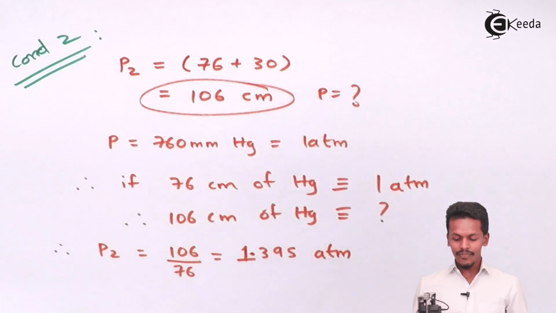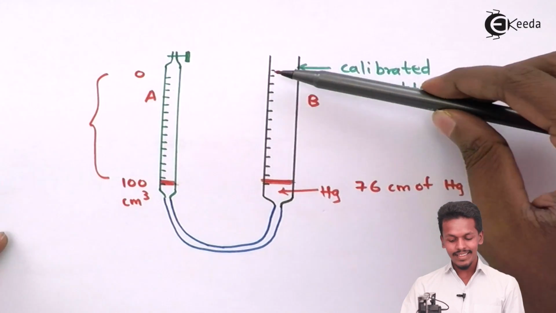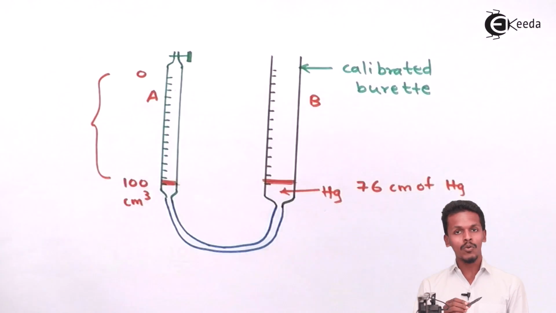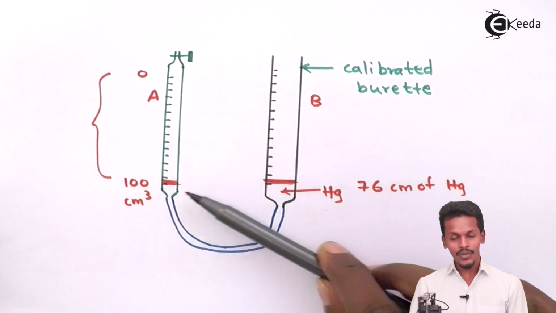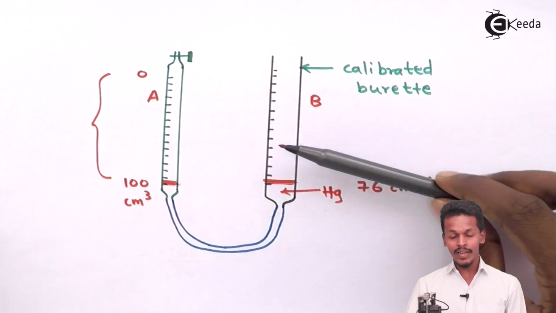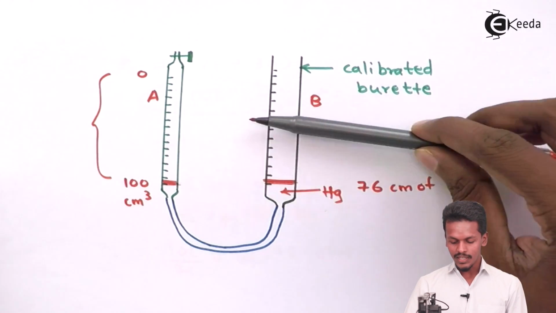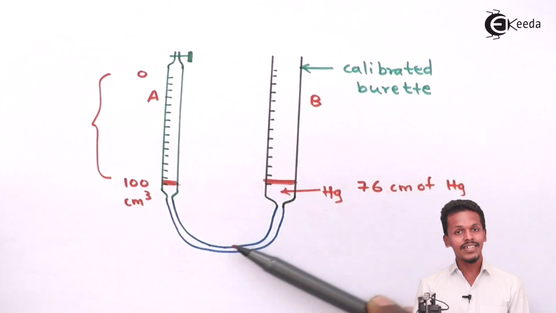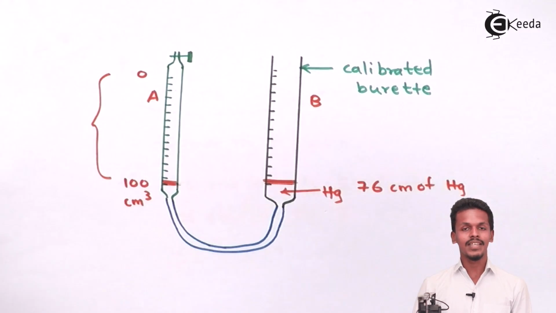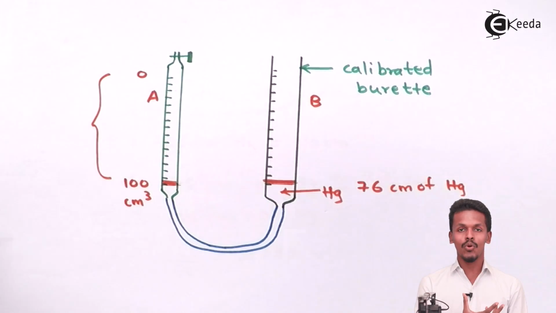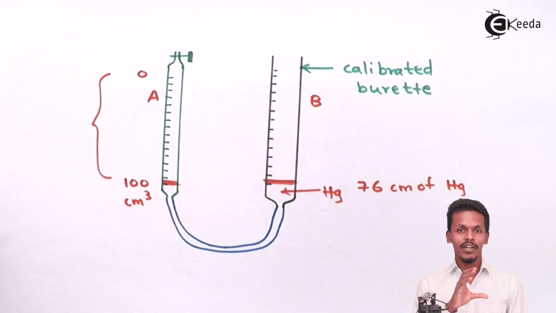If the mercury has been added in this case, then we can see that the gas enclosed from the volume 0 to 100 will now be reduced. This level for mercury was the initial condition, and when we insert mercury, the mercury also tries to enter the delivery tube and reduces the volume of the gas. And we know that gas is compressible, because it doesn't have strong intermolecular forces of attraction, and that's the reason we could easily reduce the volume of the gas.